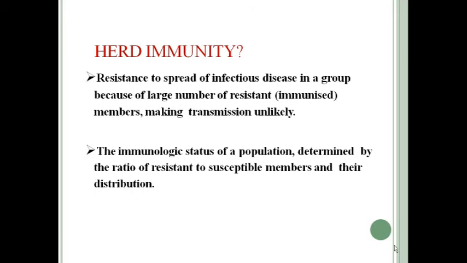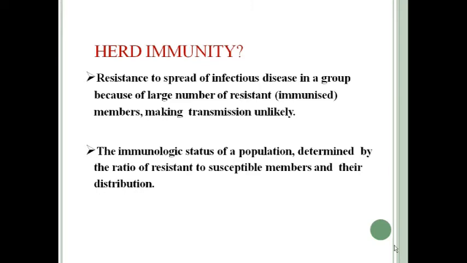Now another very common term used nowadays is herd immunity. So what is herd immunity? Herd immunity is resistance to spread of an infectious disease in a group because of a large number of resistant or immunized members, making the transmission unlikely. Herd immunity refers to the immunologic status of a population, not an individual, and it is determined by the ratio of resistant to susceptible members and their distribution.